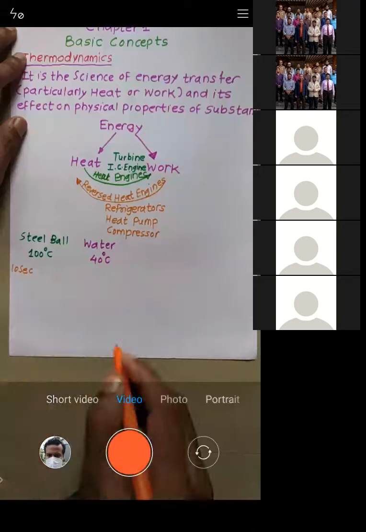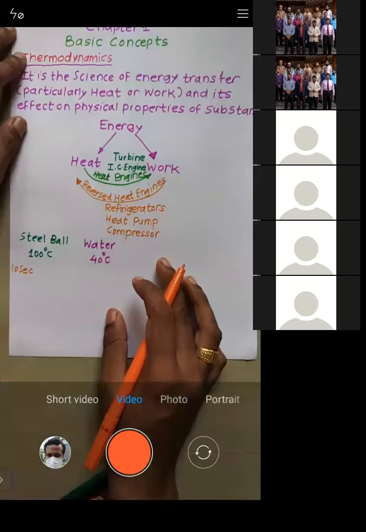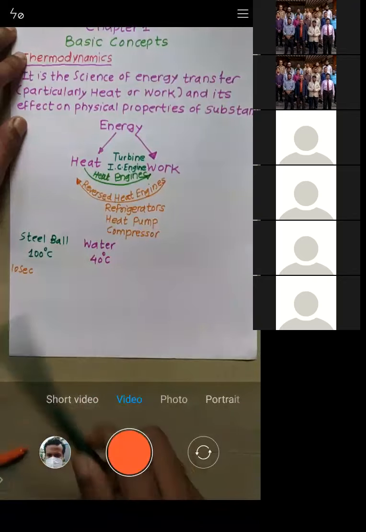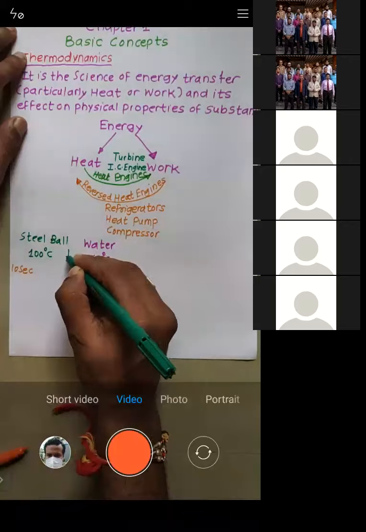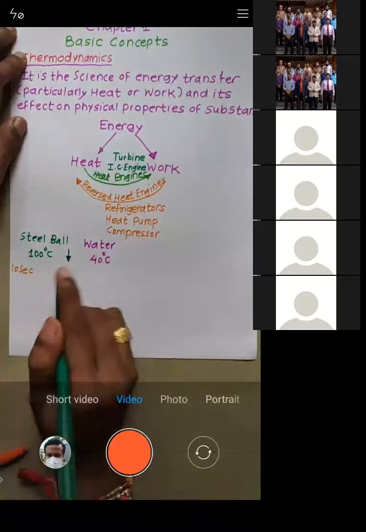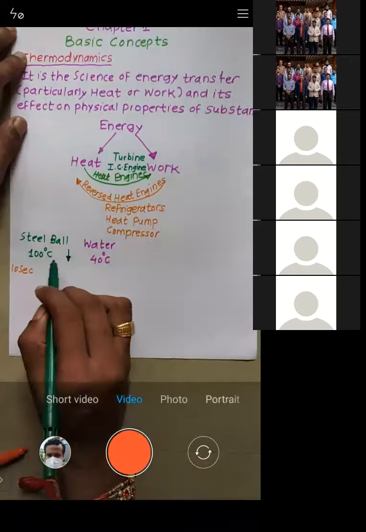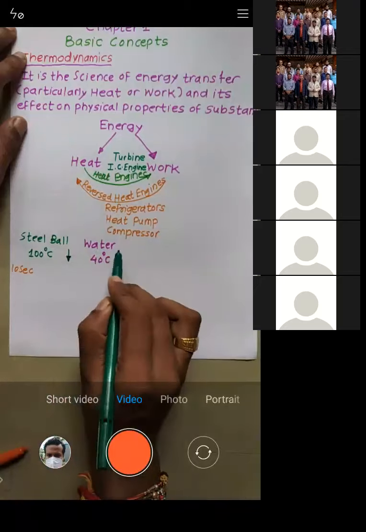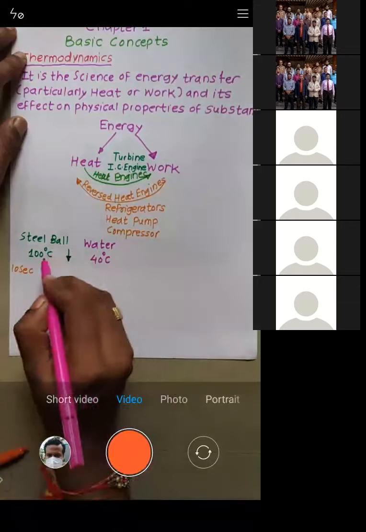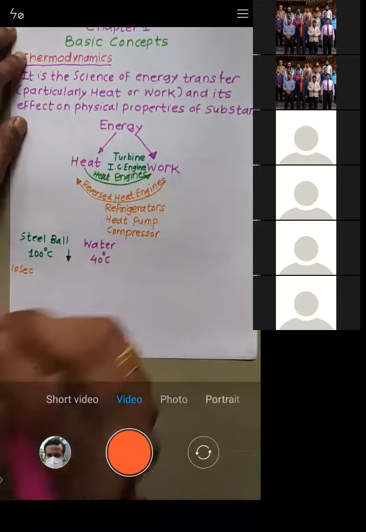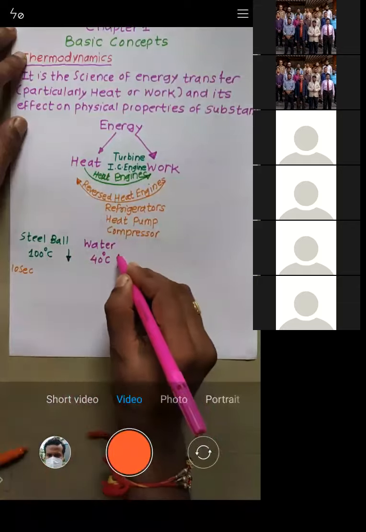What happens with the temperature of the steel ball? The temperature of the steel ball will start decreasing, and the temperature of the water will start increasing.